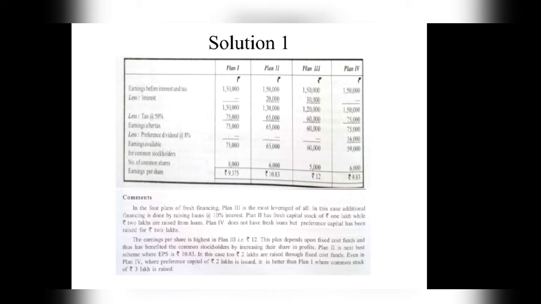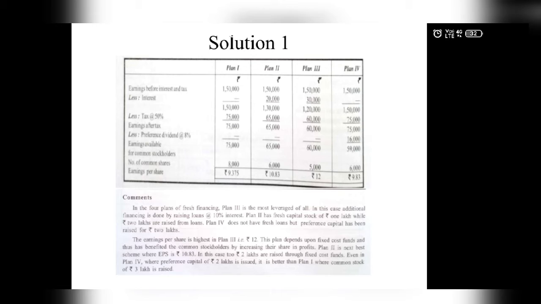In such examples, the EBIT is always given. So we always begin with the EBIT, that is earnings before interest and tax, and it is given as 1,50,000. It will remain the same for all four plans. So the starting point for finding out the earnings per share will be the earnings before interest and tax. Now from this EBIT, we have to deduct the outsiders' liabilities first. The first thing that will be deducted from the EBIT is the interest. So we will deduct interest when we have taken a loan.